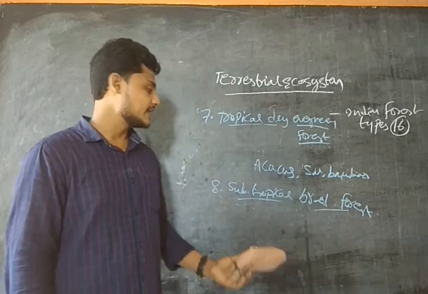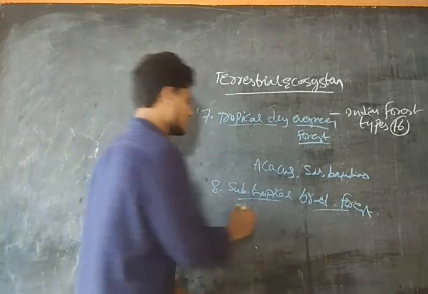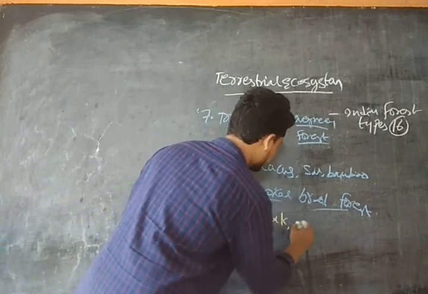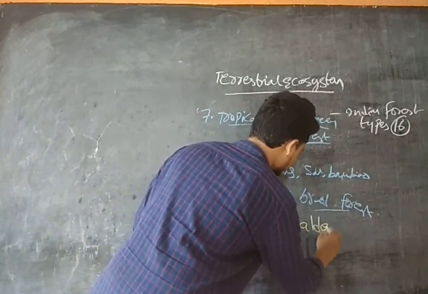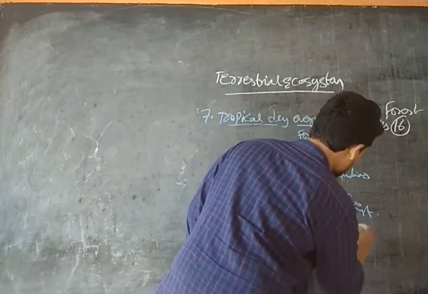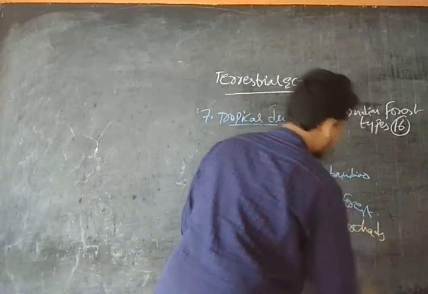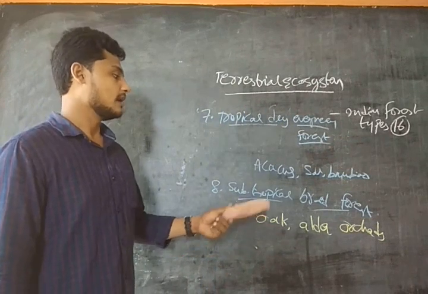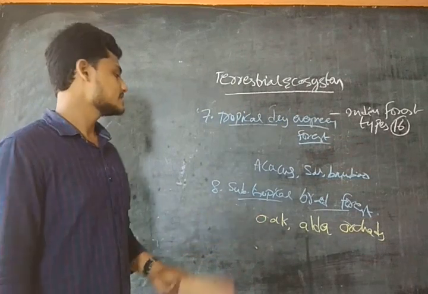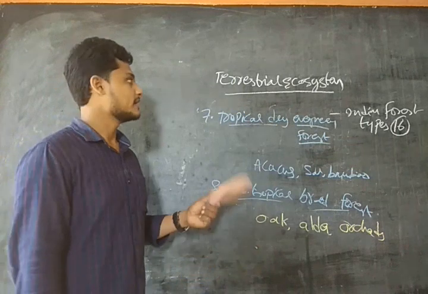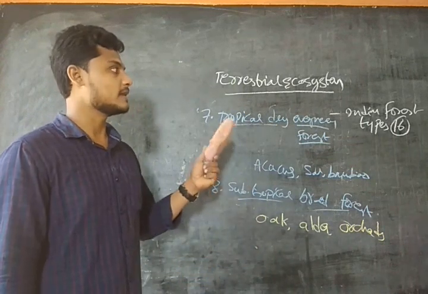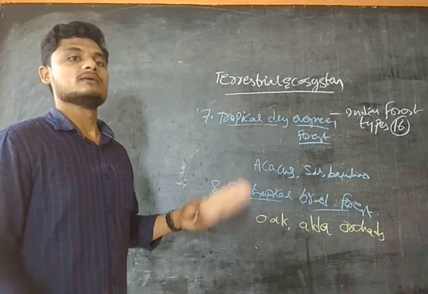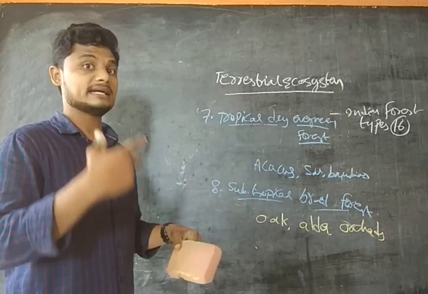Okay. So the examples found here are oak and alder, and orchids are also found over here. Okay, the examples of this type of forest are oak, alder, and orchids. So this is about the 8 types of forest ecosystem, that is Indian forest types. We have seen 8 and the remaining 8 we will see in the next class, guys.